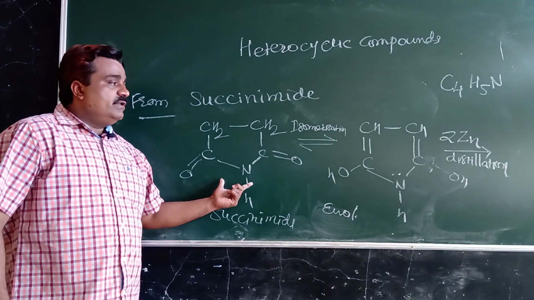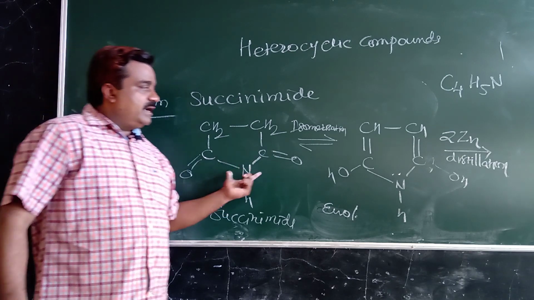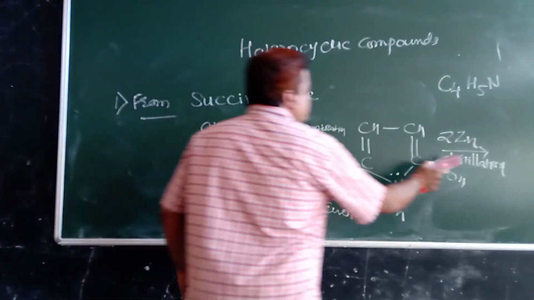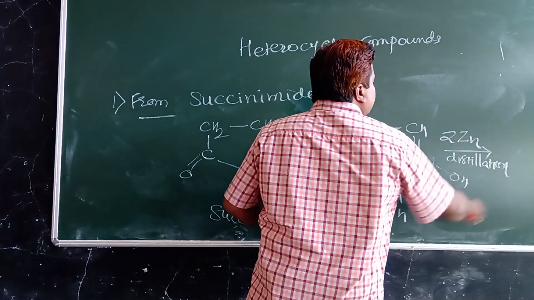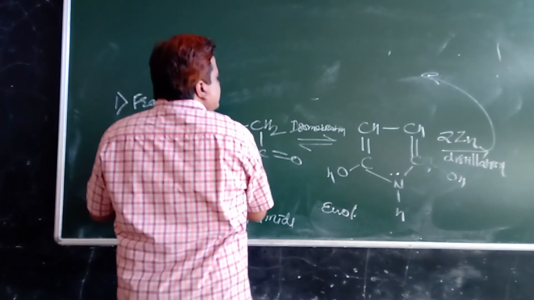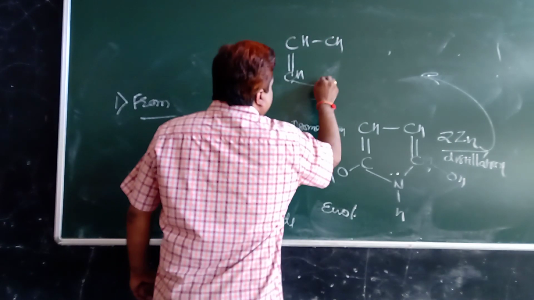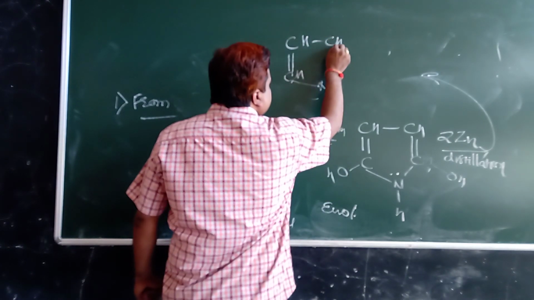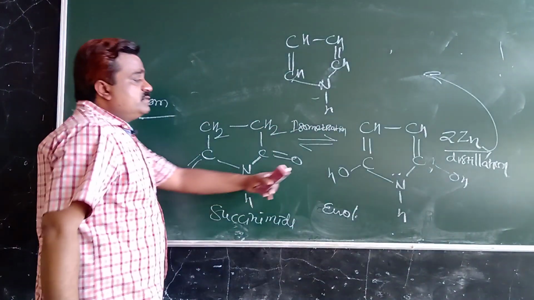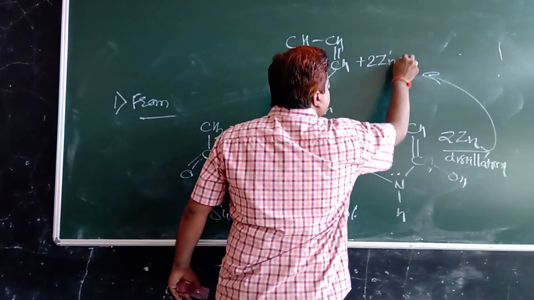But first we have to convert this keto form of succinimide to enol form, and then this enol form on distillation gives CH single bond CH double bond CH and CH, NH, means that gives a pyrrole plus twice ZnO.